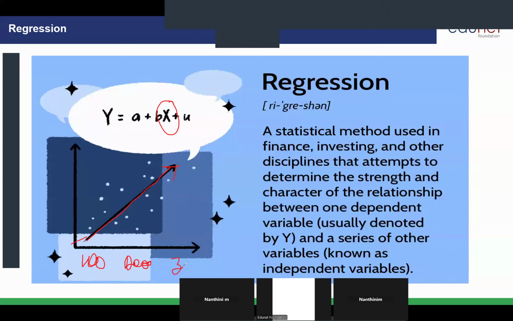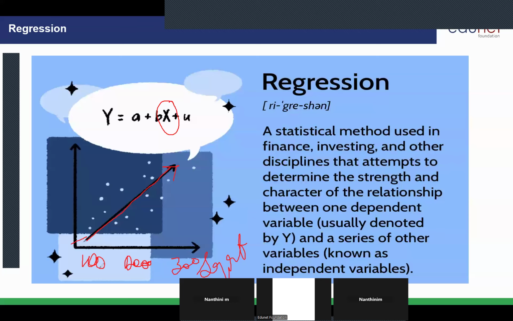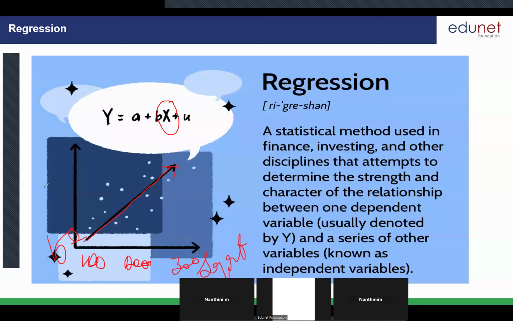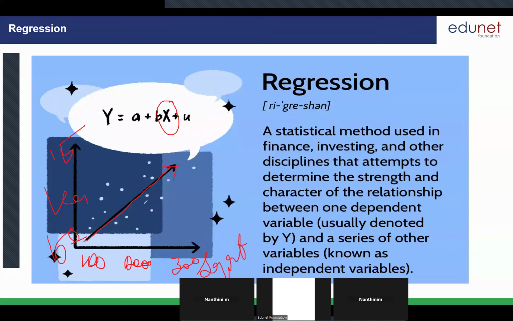2000, 3000. These are all the square feet of the houses. This particular builder has a standard amount for each house. If it is a 1000 square feet house, then it will be 50 lakhs. If it is 2000, then 1 crore. If it is 3000, 1.5 crore, say for example. This is how the machine learns.